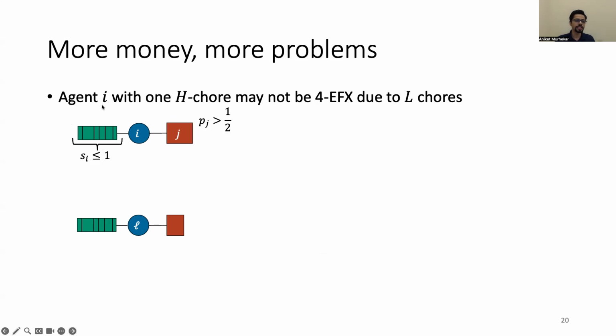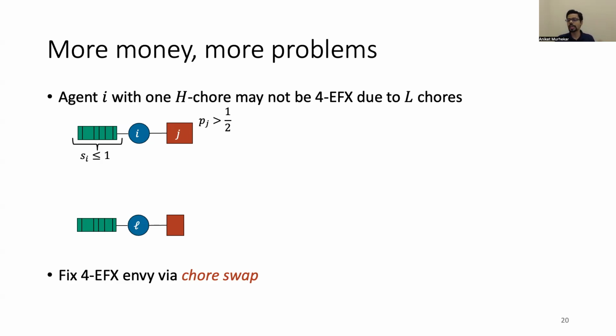So consider some such agent I who has one high price chore, and I may not be 4 EFX due to the presence of low paying chores. We don't really have an upper bound on the price Pj of this high price chore J. And once you remove some low paying chore from this bundle, I may still be left with a bundle that has really high price or high payment. And I could envy some other agent L. Okay. So how do we fix this 4 EFX envy of such an agent I?